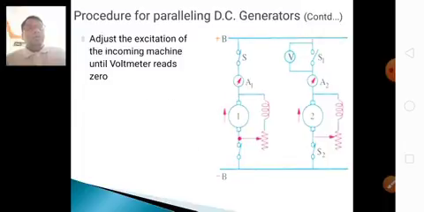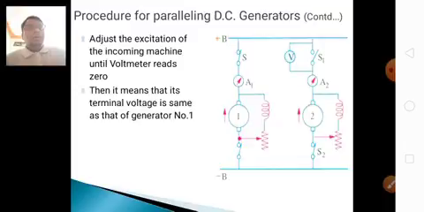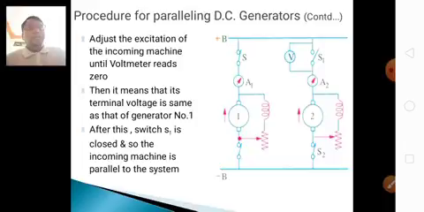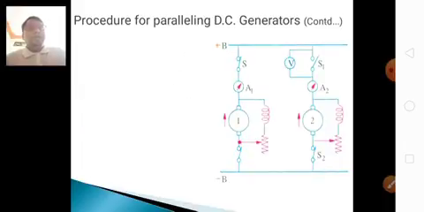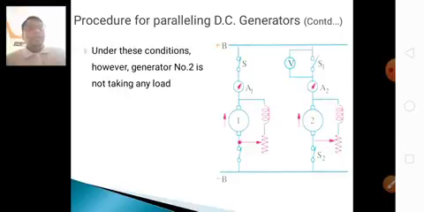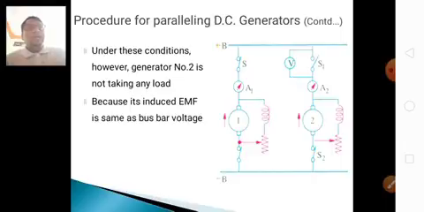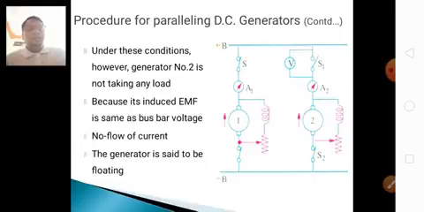Because the voltmeter reads 0, it means the terminal voltage is the same as that of generator 1. When switch S1 is closed, the incoming machine is in parallel with the system. Under these conditions, generator 2 is not taking any load; the first generator takes the load. So there is no flow of current, and the generator is said to be floating, meaning constant.